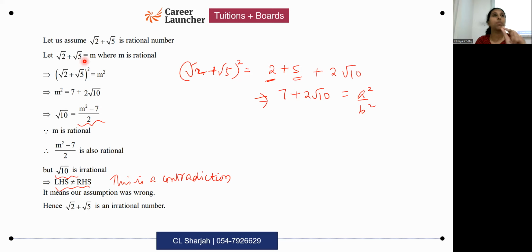You cannot do 2 plus 5. That is wrong. You have to do (a plus b) the whole square, which means you get root 2 square plus root 5 square plus 2 times root 2 times root 5. And what is root 2 times root 5? Whenever you have two irrational numbers, also called surds, you can multiply whatever is inside together.